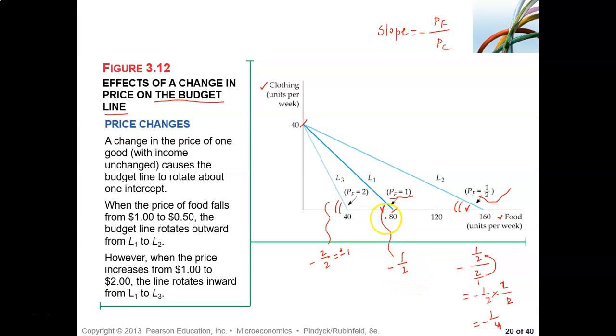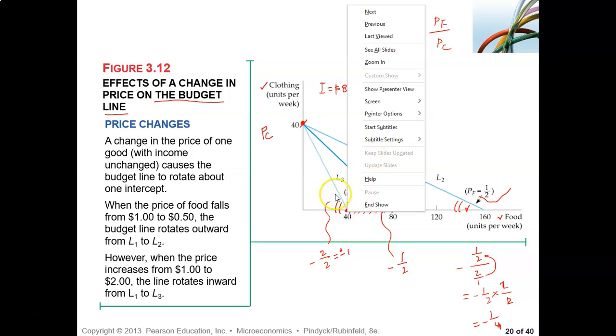So what we can say now is that given price of clothing does not change, remains the same, and income does not change, remains the same, 80. In this case, if price of food increases, the budget line will rotate inside, because with a higher price of food, they can buy less and less with the same amount of money, right?